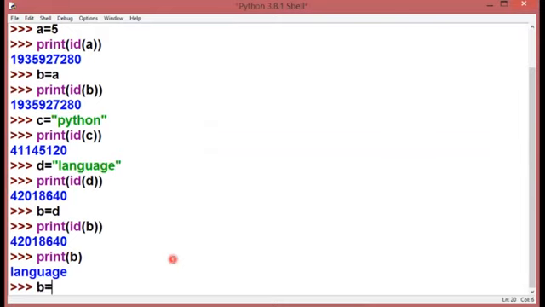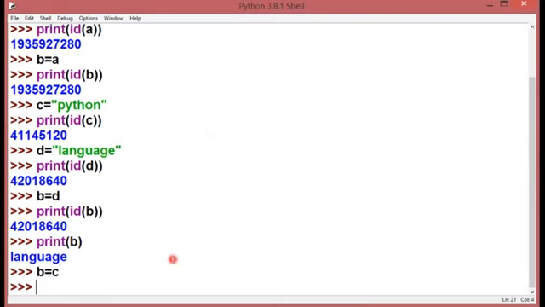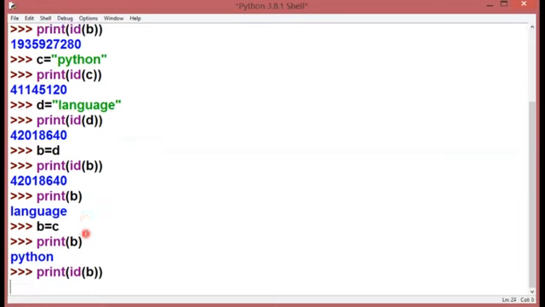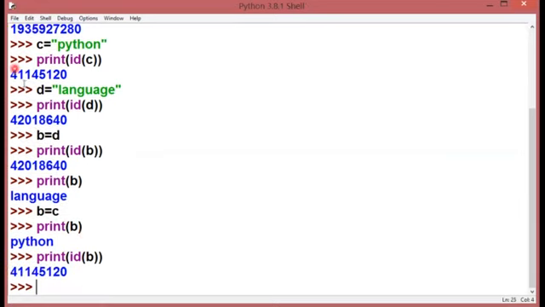Now I can show you one more example. If I say B is equal to C, and if I print B now, it will show me Python, not language, because again the value of B is overwritten. Now B is pointing towards Python, not language, and the address of B is this, which is the address of variable C, which is holding the Python string.